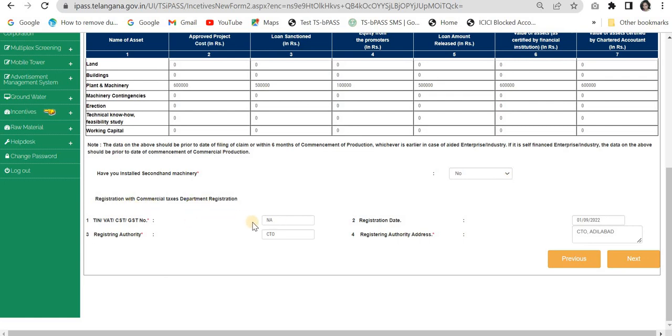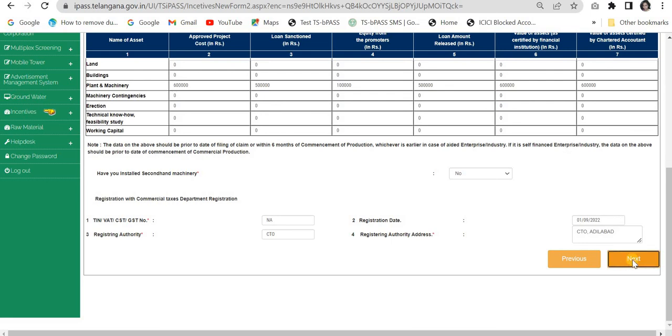Registration with the commercial tax registration. There is no GST number applicable here, so I have given NA, and the registration date is the same as the date of invoice. And then the registration authority is CTO. The registration is CTO Adilabad. I'm not sure whether these details are correct, but as per the information given by the district industry centers, it is a norm to give CTO registration in invoice dates and CTO address in these particular fields.